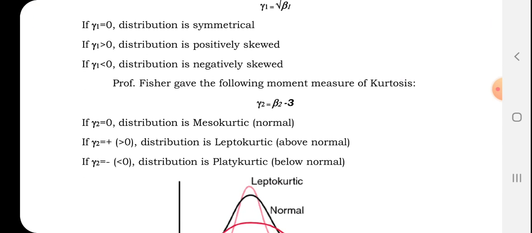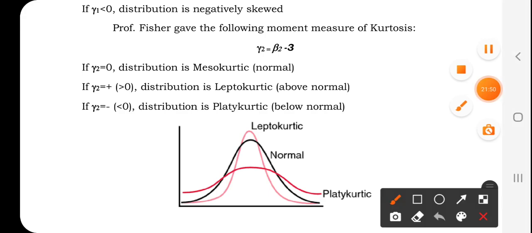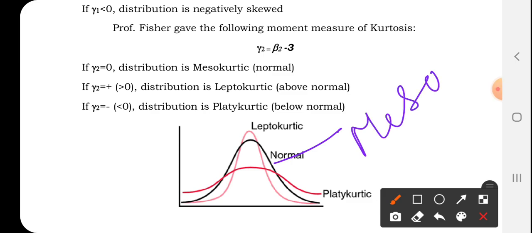Likewise, Fisher has given a moment measure of kurtosis also, which is symbolized as gamma 2. The formula is beta 2 minus 3. So if it is equal to 0, the distribution is known as mesokurtic. It is already shown here. Normal is known as mesokurtic.